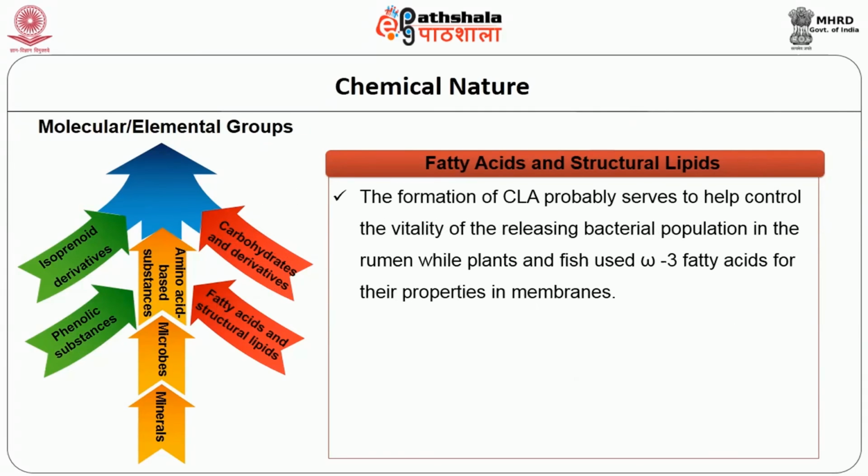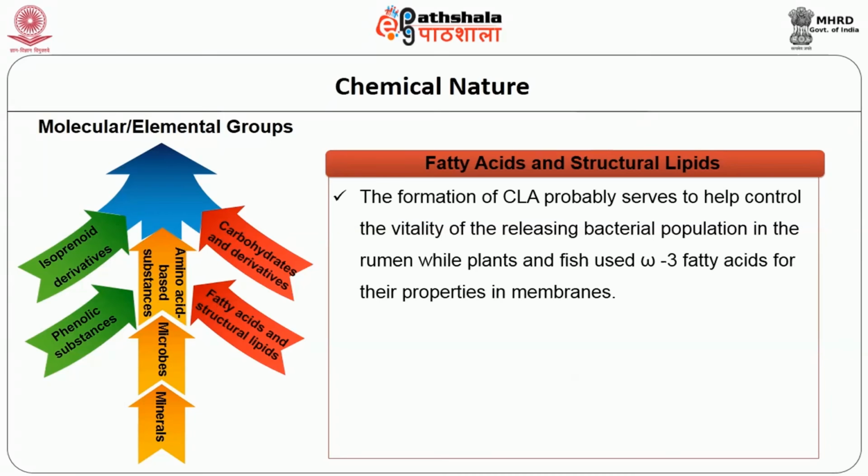The fourth one is fatty acids and structural lipids. There are a couple of fatty acids or derivatives that have nutraceutical potential. They include omega-3 PUFA, which is present in higher concentration in plants, fish and other marine animals, and the second one is CLA, which is produced by bacteria in the rumen of grazing animals such as cattle.